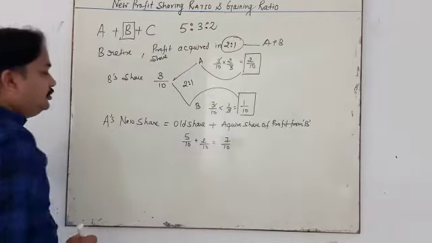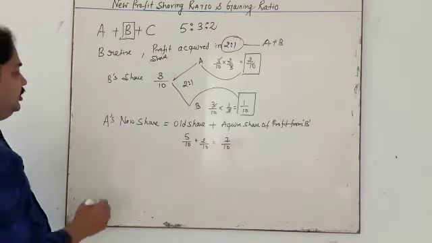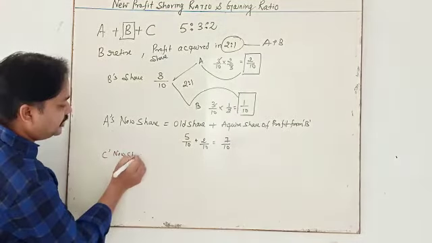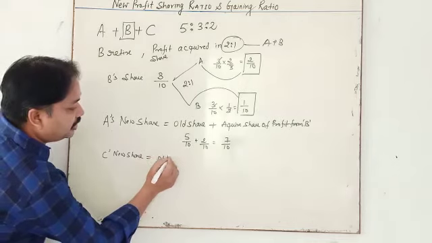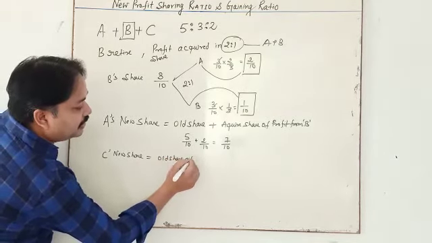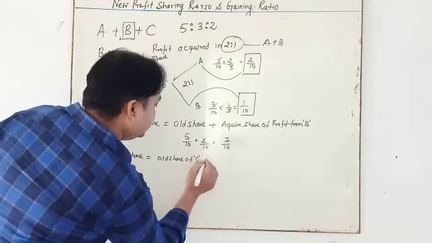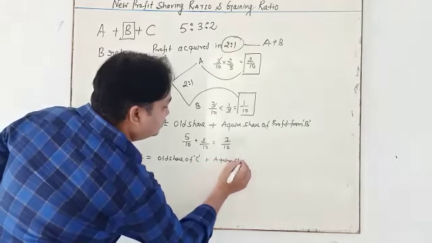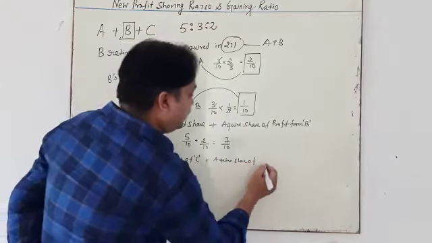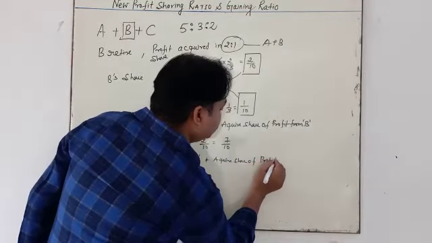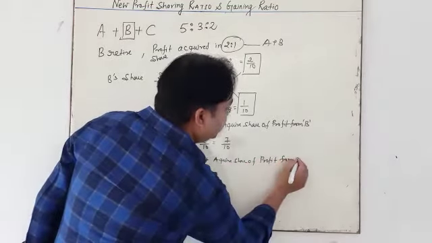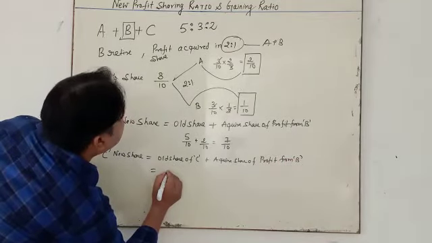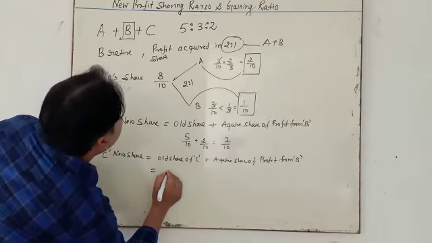Okay. Next we have to calculate C's new share. C's new share is equal to old share of C plus acquired share of profit from B. So you have to calculate what is the value.